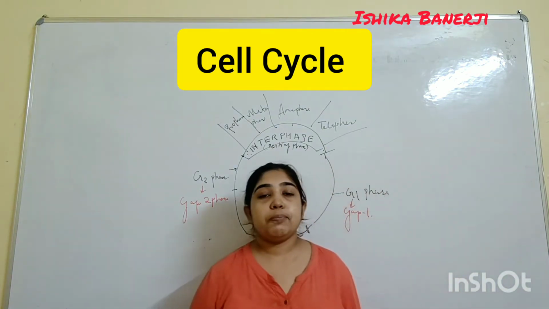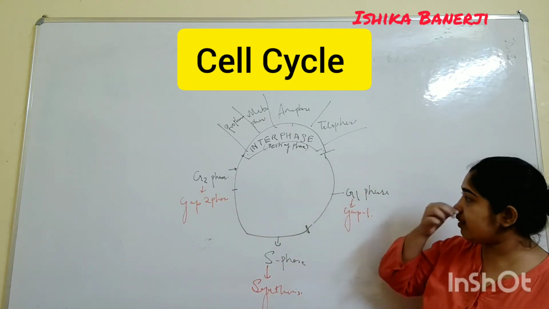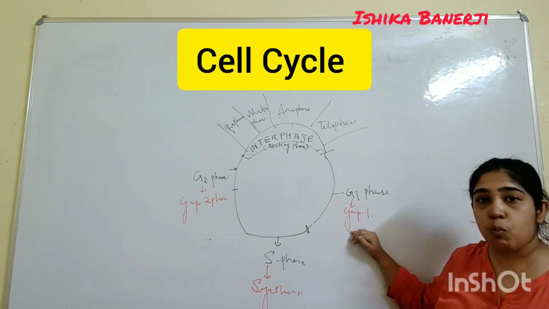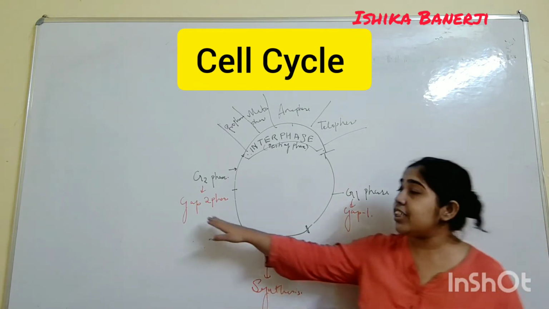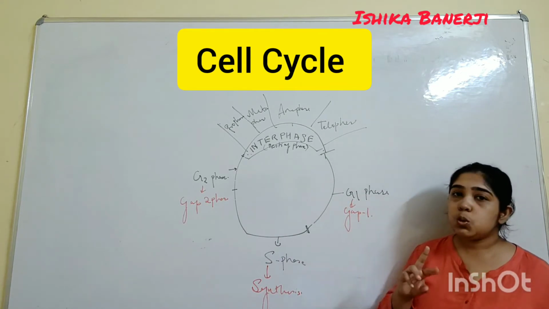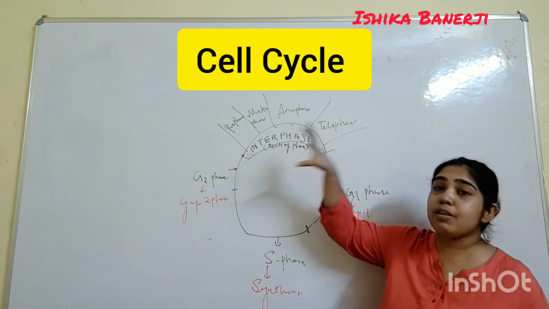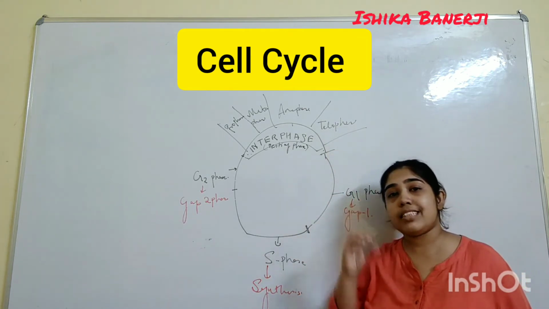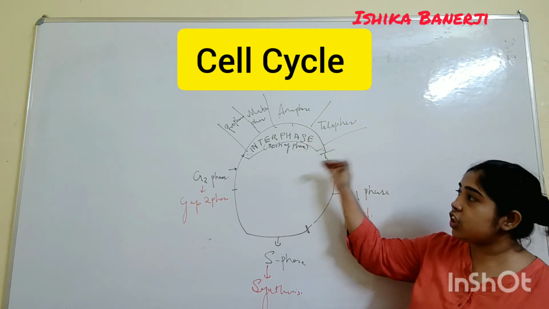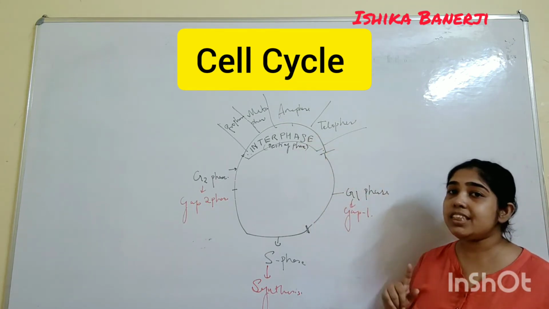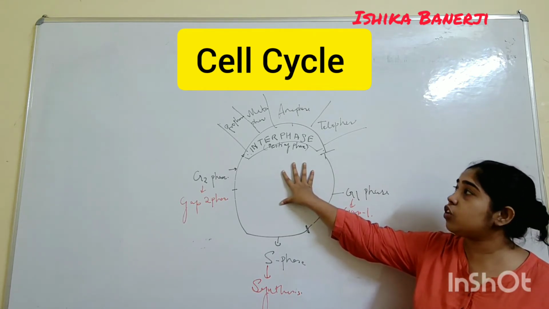So this is how it happens. Understand? This is G1 phase, that is gap 1 you can say. This is the S phase or the synthesis phase, and this is called G2 phase or the gap 2. Prophase, metaphase, anaphase, telophase, understand everything nicely. Presently understand this is the interphase, also known as the resting phase. A question can come, which phase is called the resting phase? Your answer should be: interphase is called the resting phase.